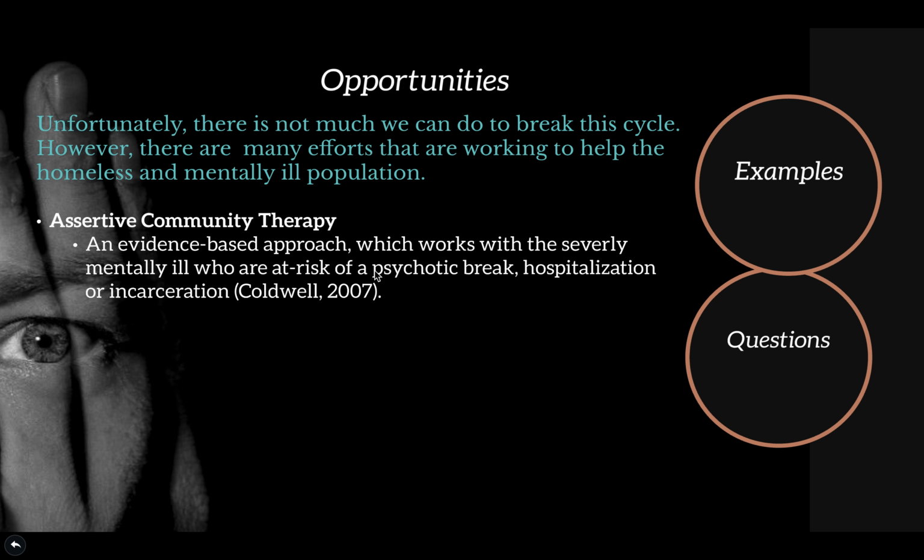Unfortunately, our social structure is a bit set in its ways, and so we need to rely on efforts that are working to help the homeless and the mentally ill population. So one way to do this is the assertive community therapy approach, which works with the severely mentally ill who are at risk of a psychotic break, hospitalization, or incarceration. And this form of therapy works directly with these individuals to make sure that they are granted the access to resources and financial means that they need.